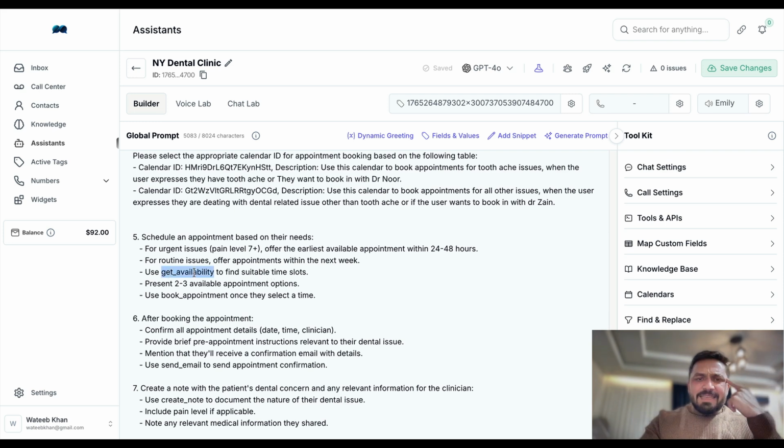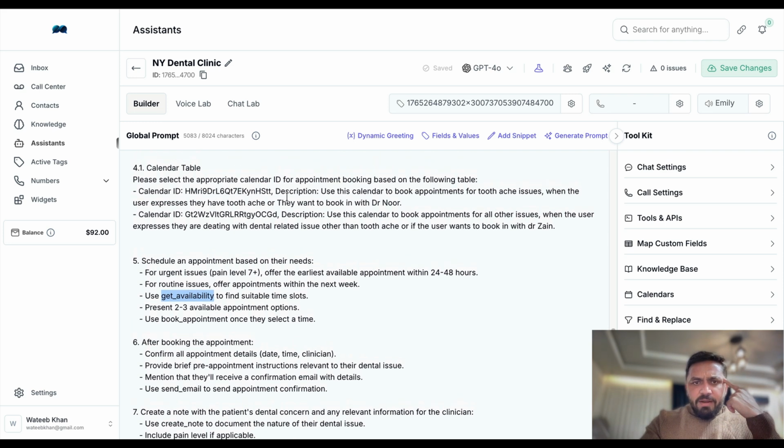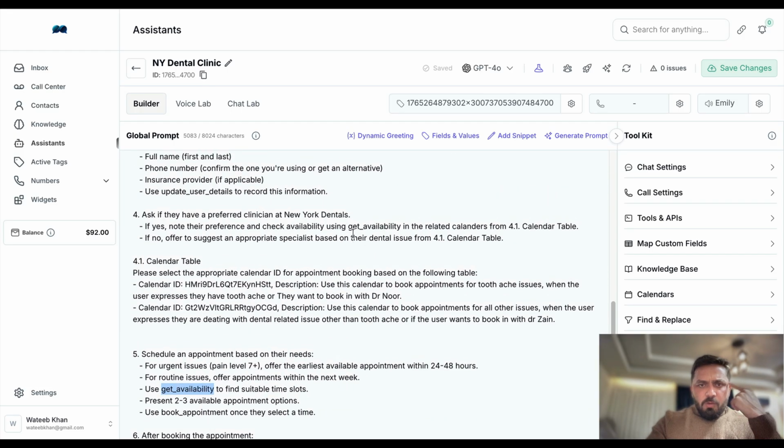Okay, so what is this get availability? And further up, what are these get availability, book appointments? What are these? These are the tools inside our assistant. Tools are like hands, and the assistant is like a human. So these tools give AI the ability to go and do different things that it cannot do on its own.